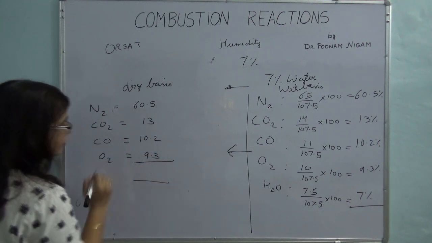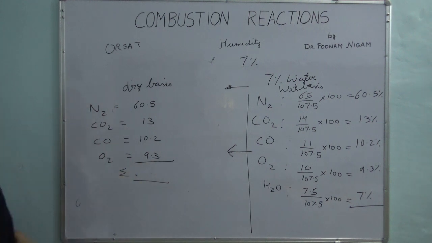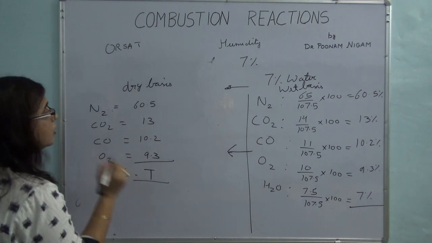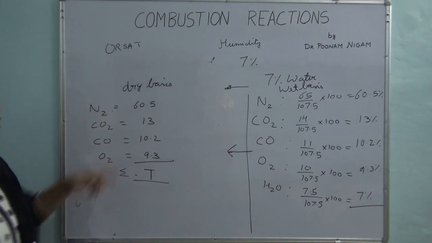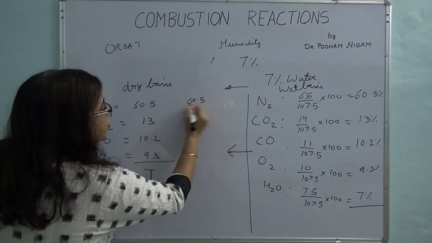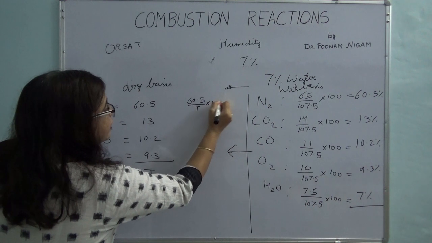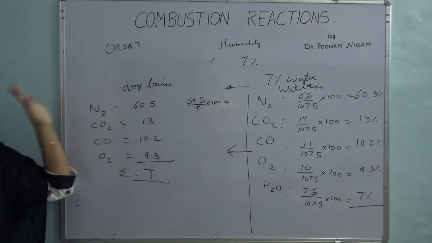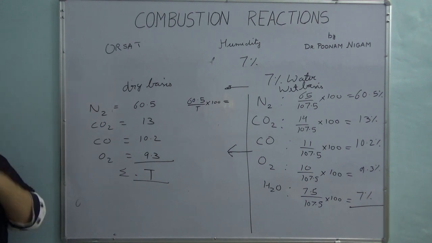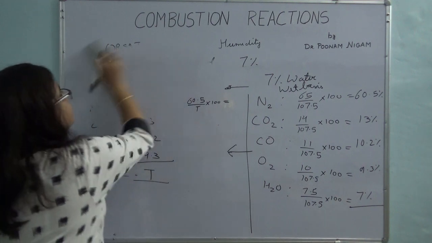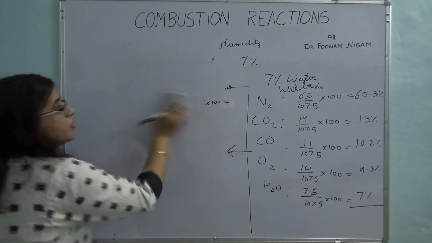You add all of them, whatever is the summation, that will be the total number of moles. Let's call this the total number of moles. Then in order to find out my mole percentage, what I will do is 60.5 divided by total number of moles into 100. So I am now converting it into my composition based on dry basis. I hope you understood this, and now we will move to another important concept,